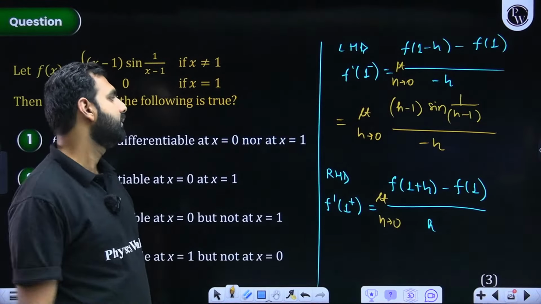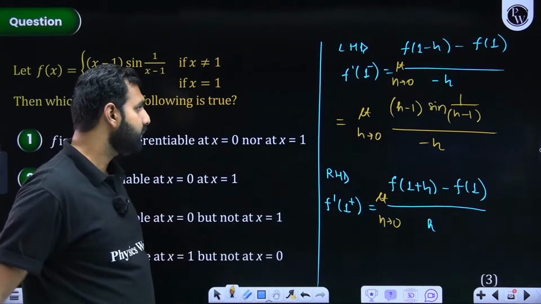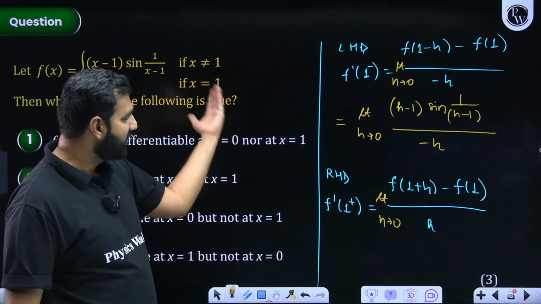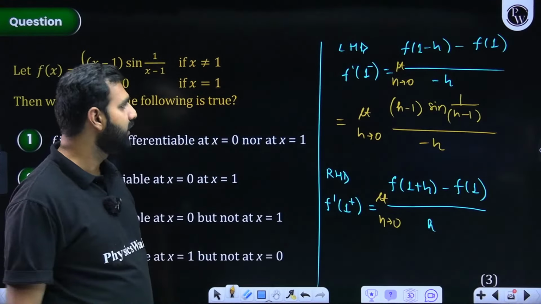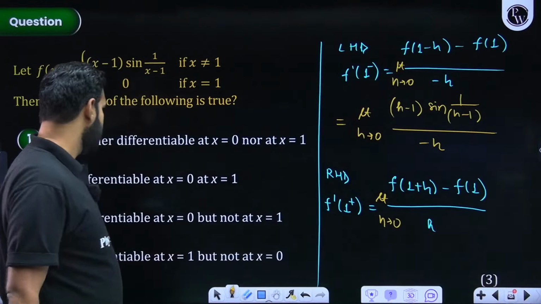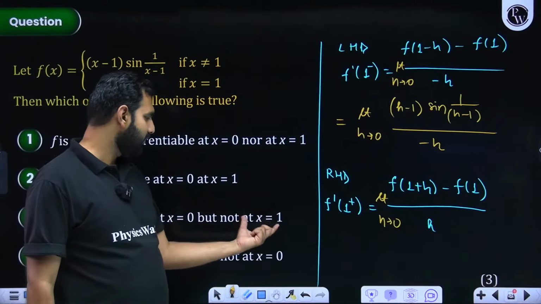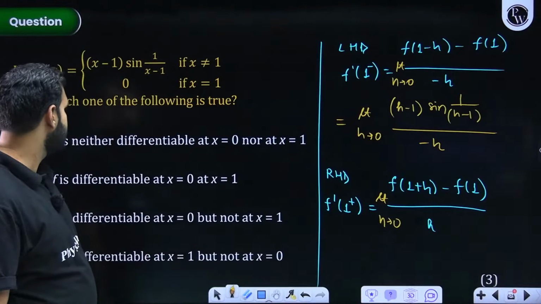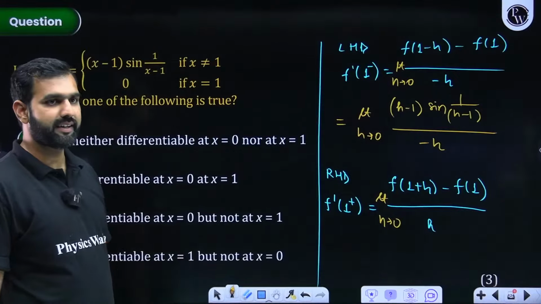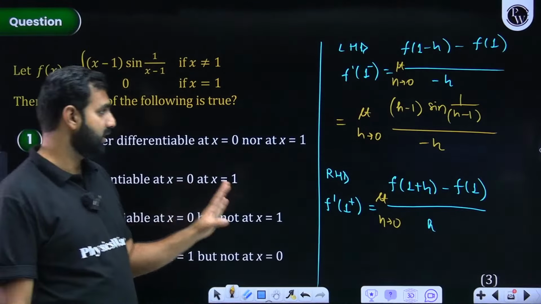It is non-differentiable at 1 because the left-hand derivative is approaching infinity. What about the right-hand derivative? We need not figure it out first of all. I hope you can see this is not differentiable at x equal to 1, which means option A or option C could be the answer. I hope you are understanding it. Now I hope everybody got this. Shall I repeat this part?